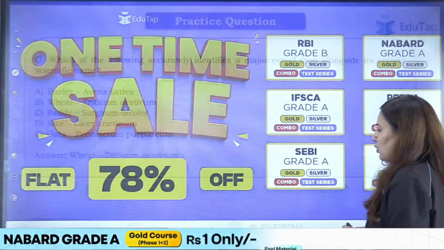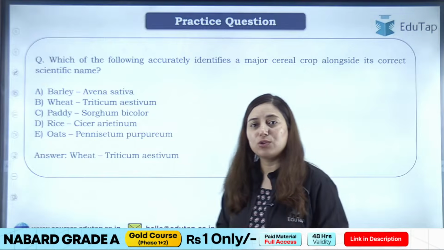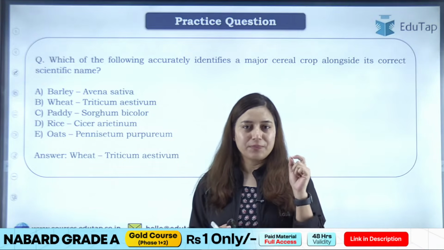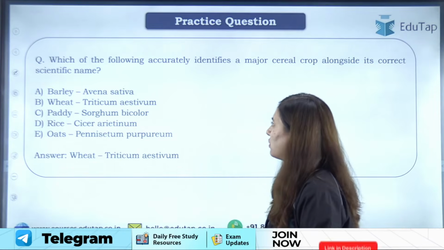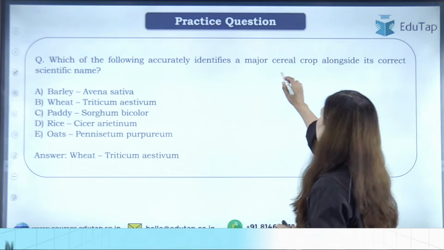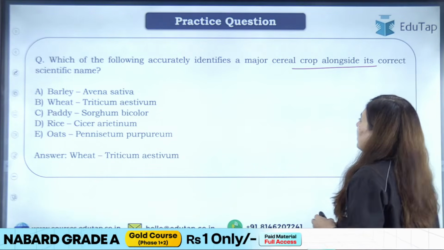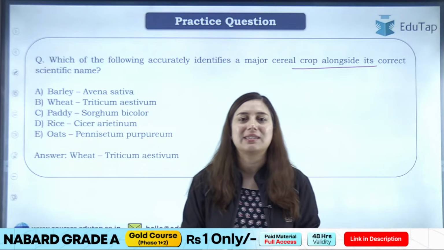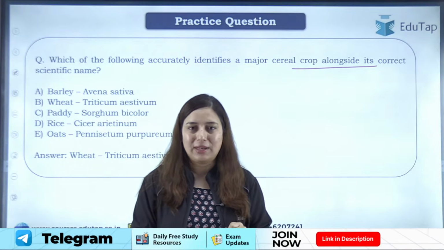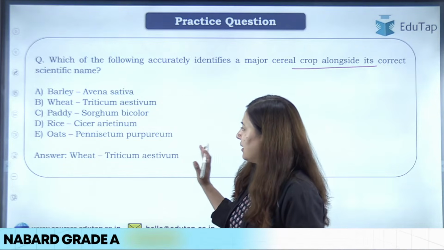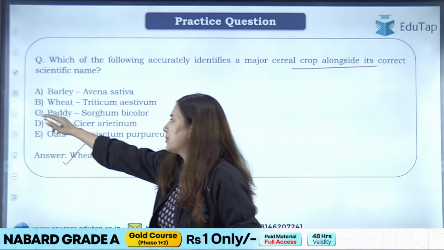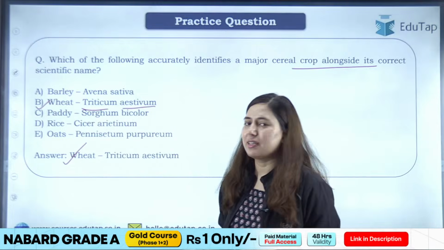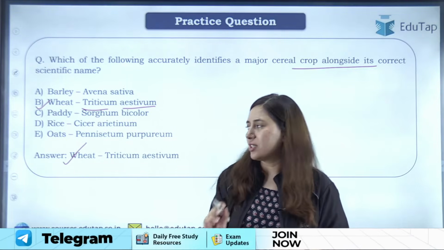First, let me give you the answer to yesterday's question. I had given you a question to practice yourself, right? The question was, which of the following accurately identifies a major cereal crop along with its correct scientific name? Yesterday we learned about different crops, their scientific names, also their family, right? So if I see the options here, the right answer will be option B, wheat, which is Triticum aestivum, because the scientific name of wheat is Triticum aestivum.